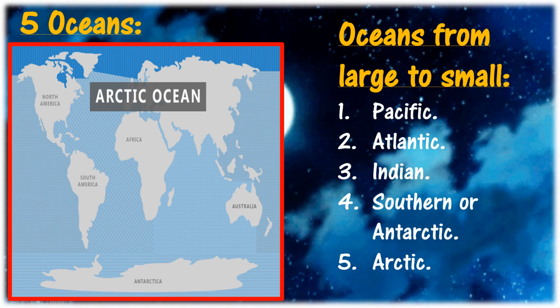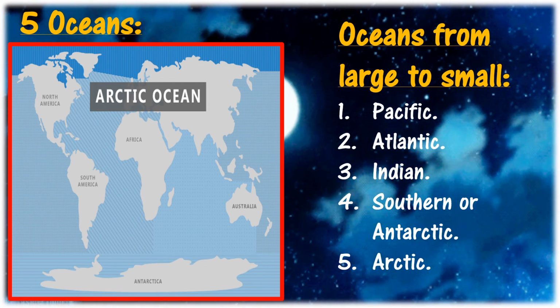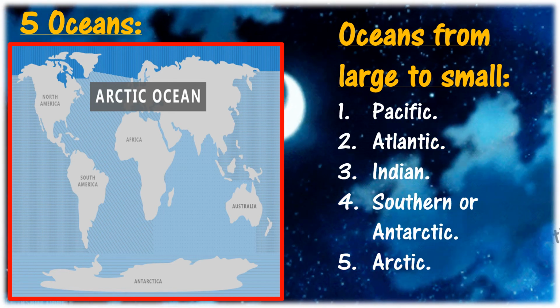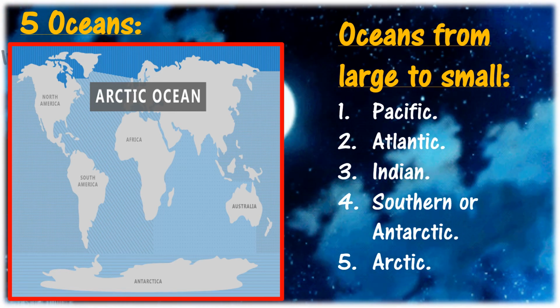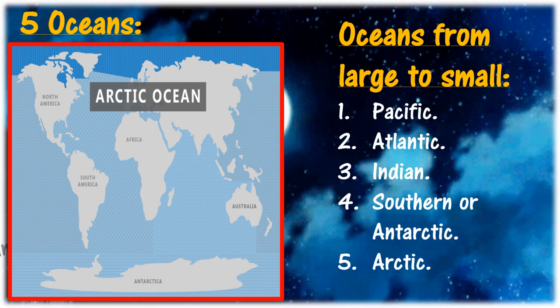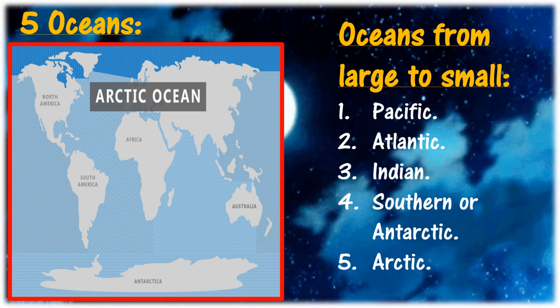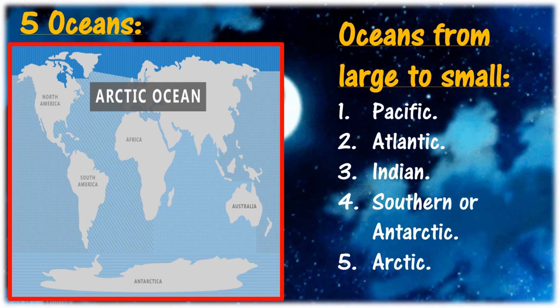These are the list of oceans from large to small. The first largest ocean is Pacific Ocean. Second largest ocean is Atlantic Ocean. The third largest ocean is Indian Ocean.